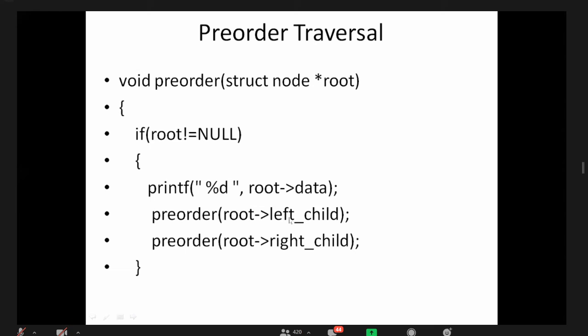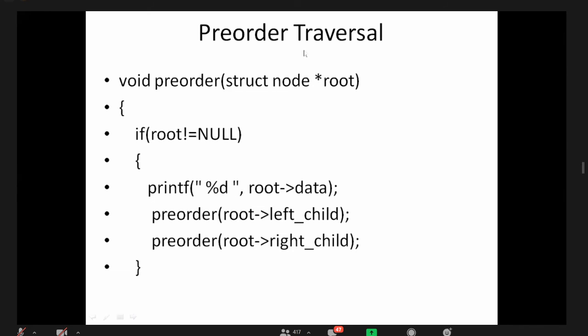Listen, first 150 of left child. Root of data is printed, 150 is printed, and for 150 of left child, again I am calling the pre-order function. Here again I am calling the if. Again I am calling the if. Yes or no? Second time if, second call of if. Again here also I am executing the first pre-order only, not the second pre-order. So the right child statement is not executed. Two times we have to execute it because we stopped there, right?